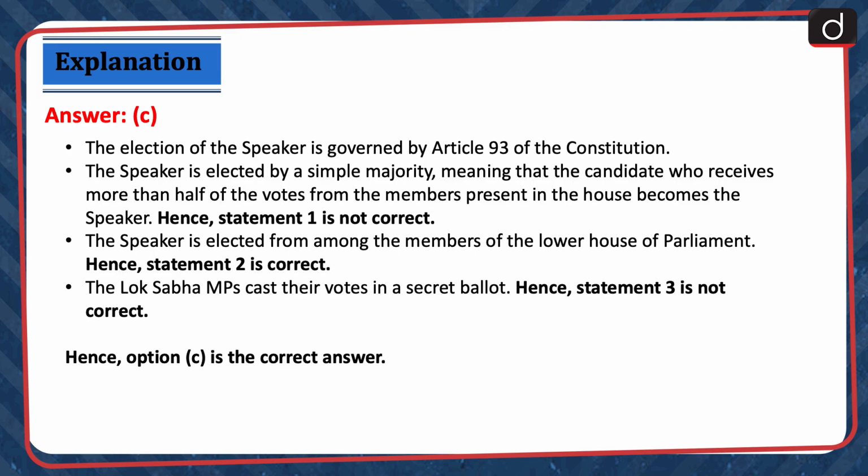The election of the Speaker is governed by Article 93 of the Constitution. The Speaker is elected by a simple majority, meaning that the candidate who receives more than half of the votes from the members present in the House becomes the Speaker. Hence, statement 1 is not correct. The Speaker is elected from among the members of the lower house of Parliament. Hence, statement 2 is correct. The Lok Sabha MPs cast their votes in a secret ballot. Hence, statement 3 is not correct. Hence, option C is the correct answer.